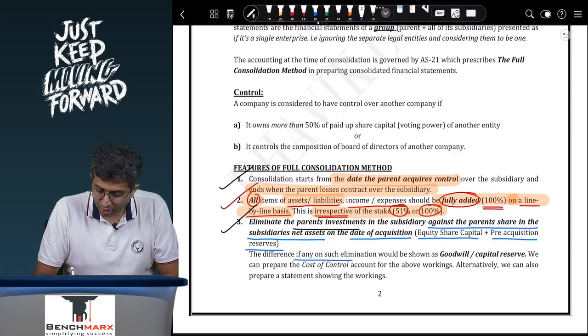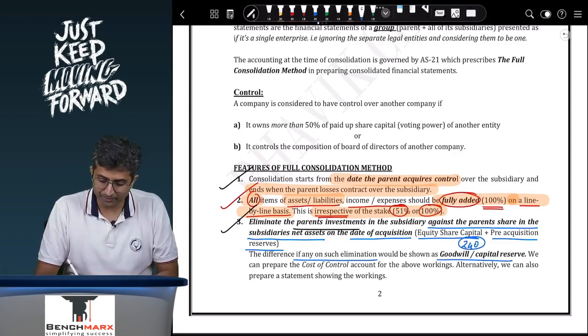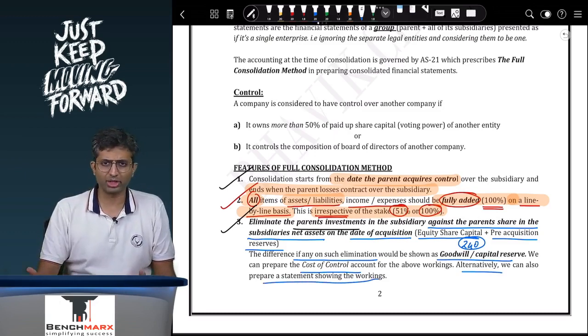The difference, if any, on such elimination would be shown as goodwill or capital reserve. Like in our example, 240 was the goodwill or capital reserve. We can prepare the cost of control account for the above workings. Alternatively, we can also prepare a statement showing the above workings, whatever is comfortable.